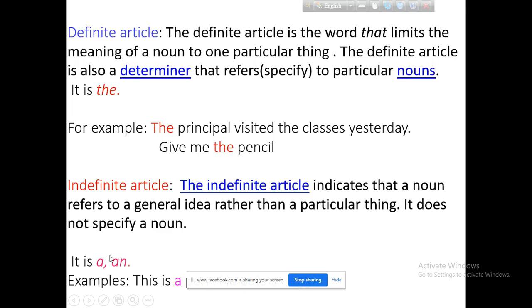In the form a or an, we find the indefinite article in the English language.